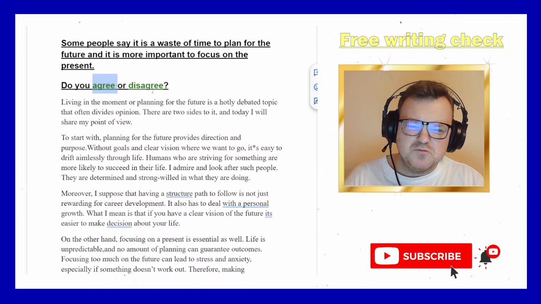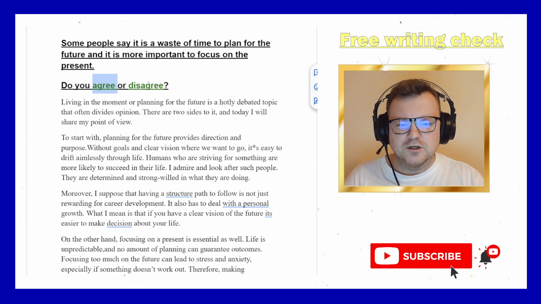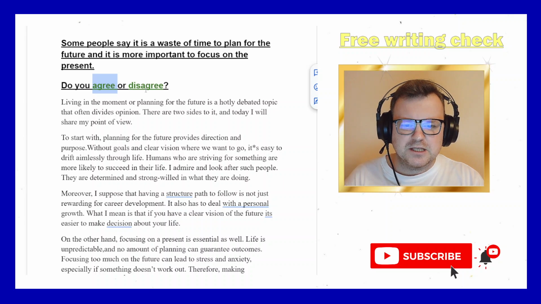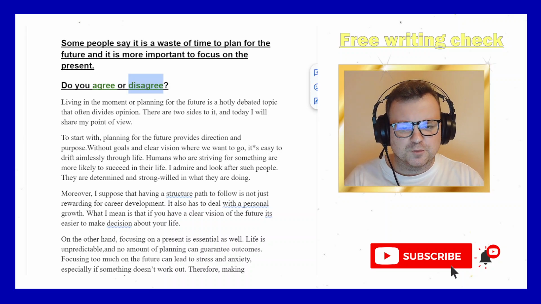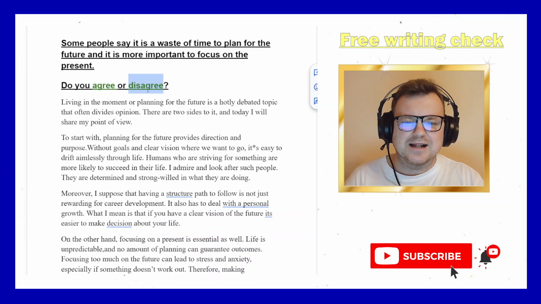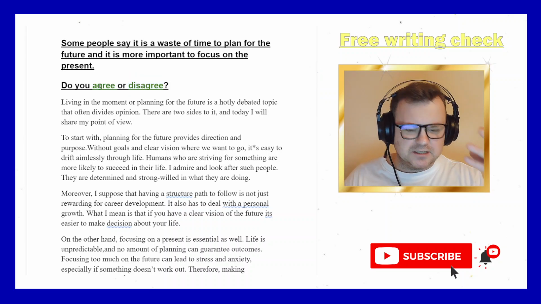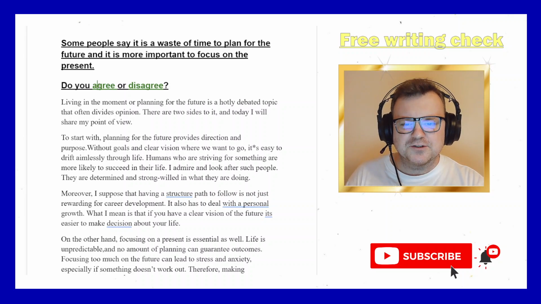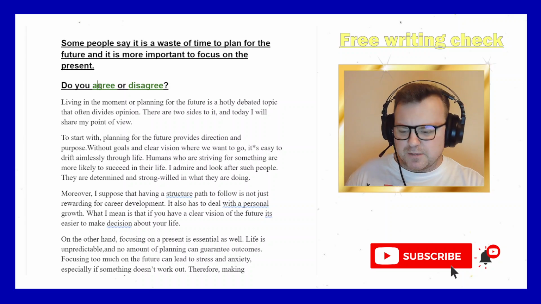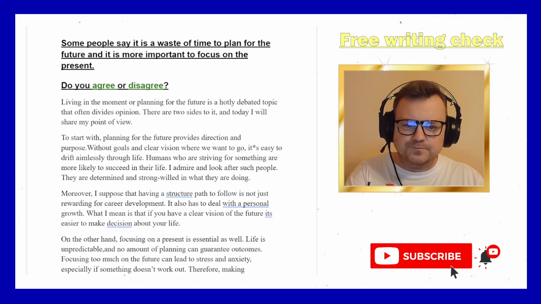If you think, no, come on, it's important to plan for the future, planning for the future isn't a waste of time, it's useful and it's not more important to focus on the present, we should focus on the future, then you disagree. And so I want to see a clear view from the candidate here. I want to see if the candidate agrees or disagrees and the reasons why, and some evidence, example, support for that position.